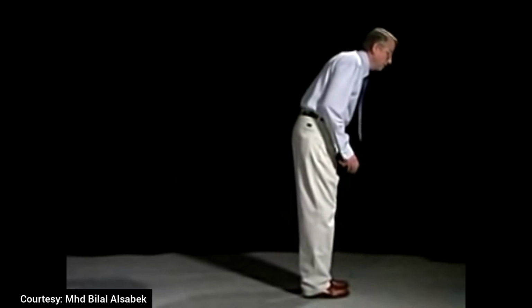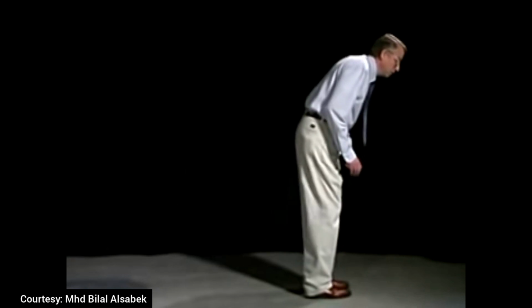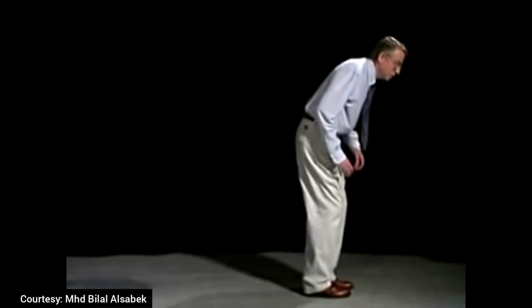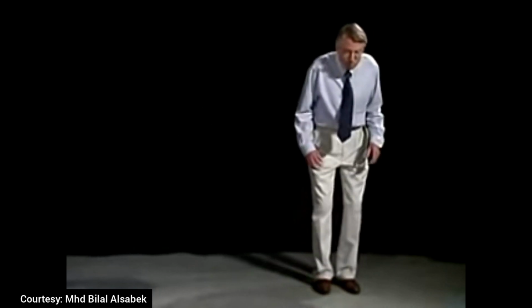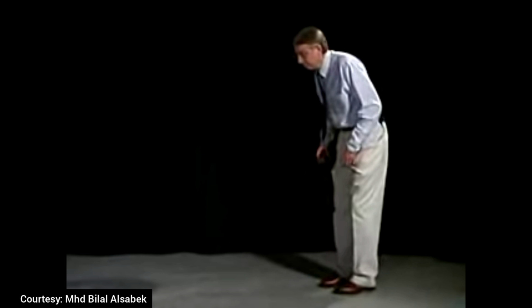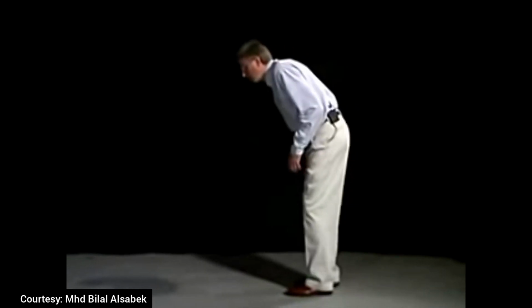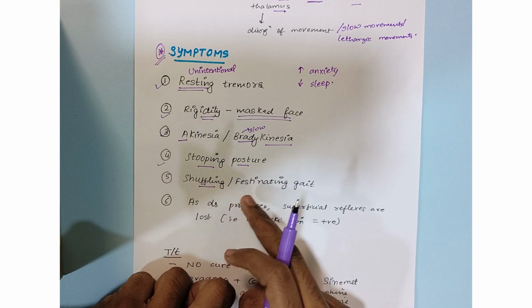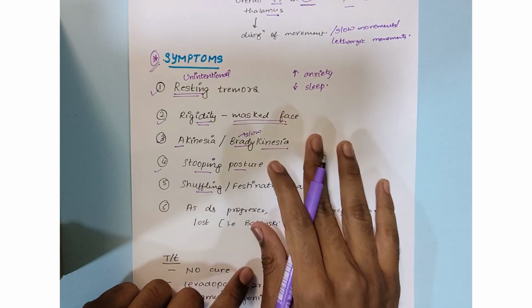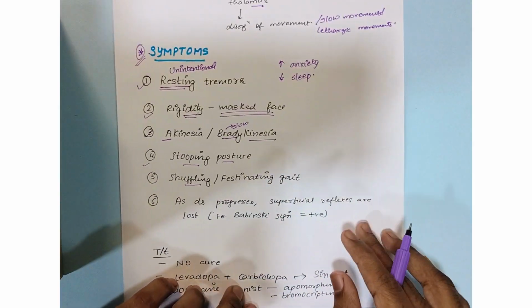And then in turning, instead of having the normal turning, the patient will turn en bloc, which means they'll turn almost as a statue moving around. And then again having difficulty starting in the marche à petits pas. In case of shuffling gait, the person walks with very small steps so as to not fall forward.